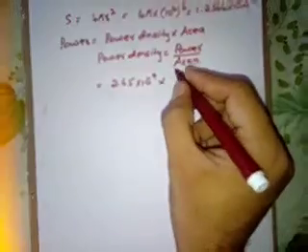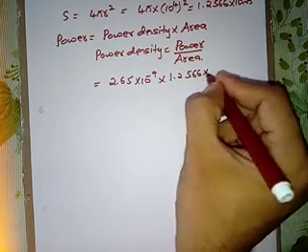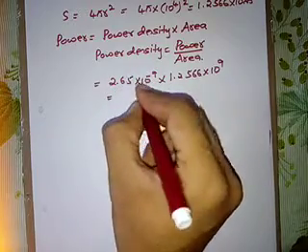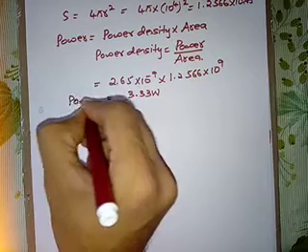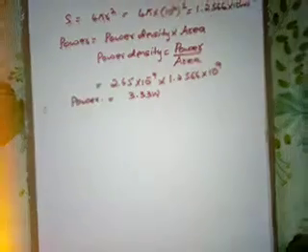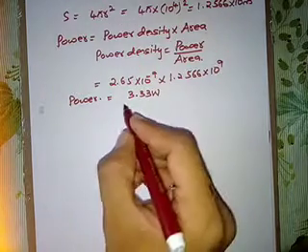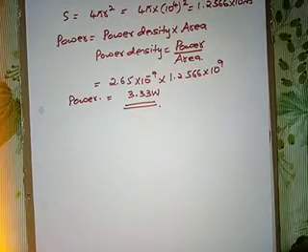Area is how much? 1.2566 into 10 raised to 9. This will be equal to 3.33 watt. So the power which is radiated in a spherical region is 3.33 watt. Okay, so this is the amount of the power. Fine. So this is all about the problems on the Poynting vector.